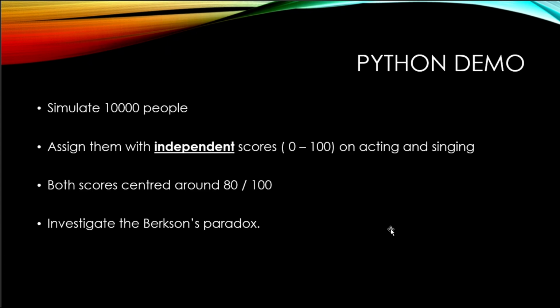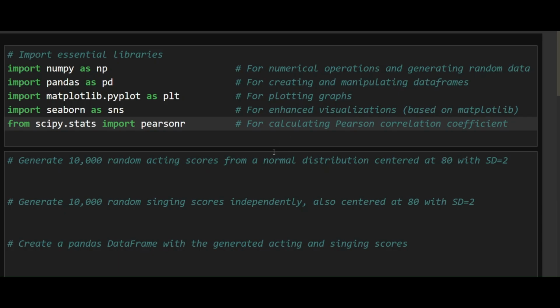So now we will do a Python demo of the same problem where we'll simulate 10,000 people. We'll assign them independent scores from 0 to 100. These scores will have a mean of 80, and then we will investigate Berkson's paradox. Let's continue to explore one of the most surprising ideas in statistics, Berkson's paradox. It's when two completely unrelated things like acting and singing start looking like they are negatively correlated, but only because of how we filtered the data.